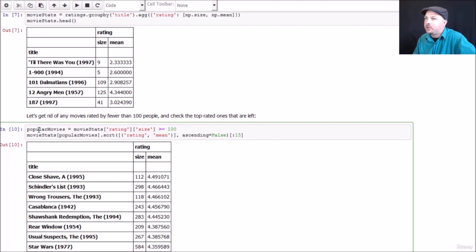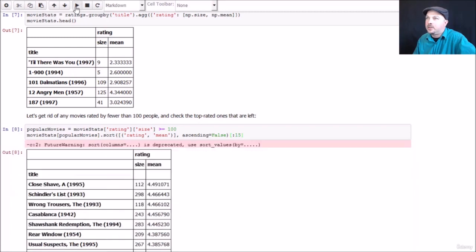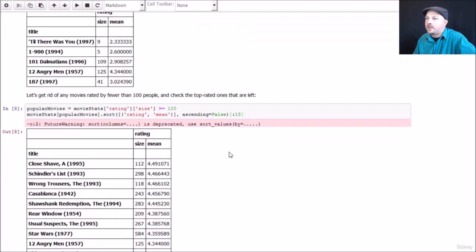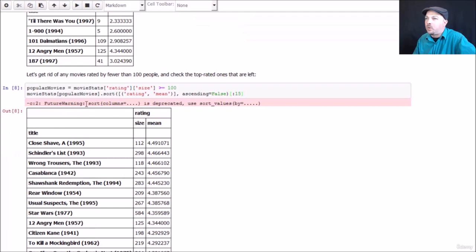We can just say popular movies, a new data frame, is going to be constructed by looking at movie stats, and we're going to only take rows where the rating size is greater than or equal to 100. I'm then going to sort that by mean rating, just for fun, to see the top rated, widely watched movies. I'm getting this warning now.